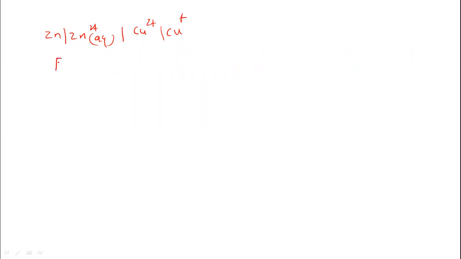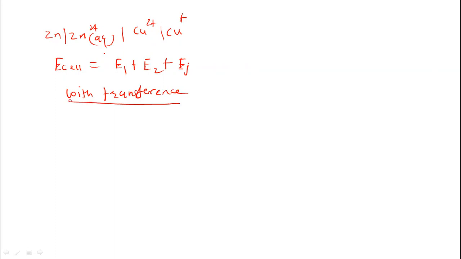The total EMF of the cell is equal to E1, the electrode potential of this electrode, plus E2, the electrode potential of this electrode, plus the liquid junction potential. So in a chemical cell with transference, the liquid junction potential will be developed because there is a transfer of matter from one half cell to the other half cell.